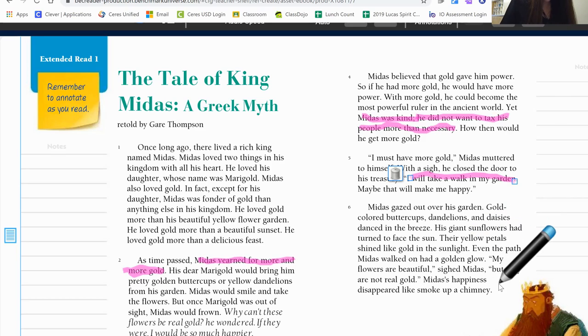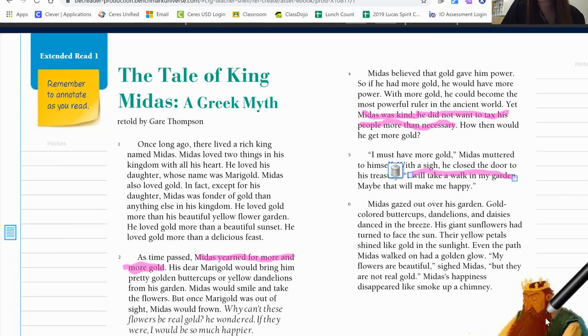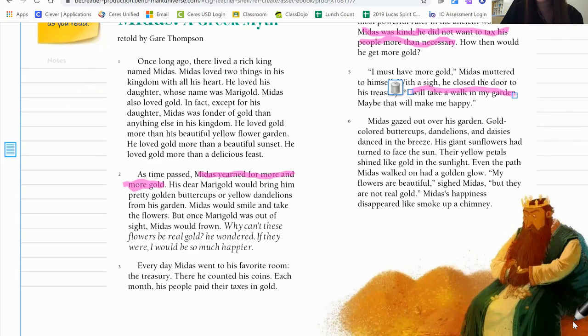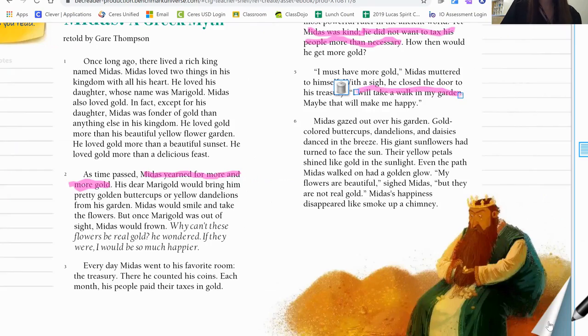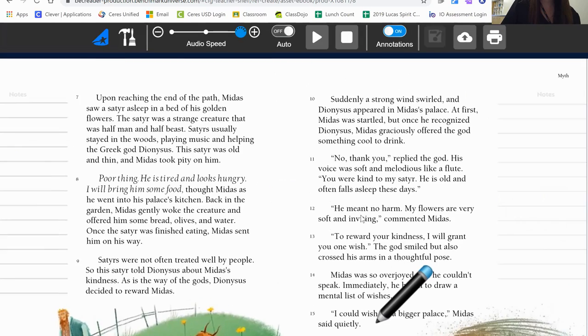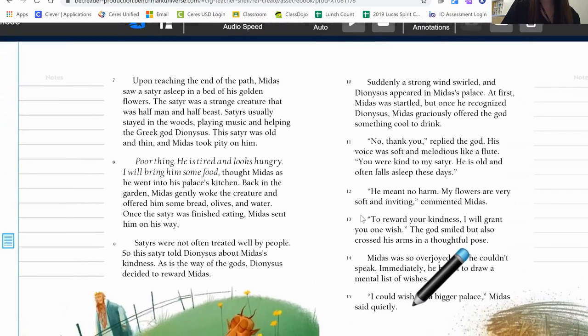Paragraph 6 describes the walk, but I didn't read of anything important happening in paragraph 6. So we will continue reading. I'm going to read one more paragraph and then you guys will do the rest. Paragraph 7, here we go.